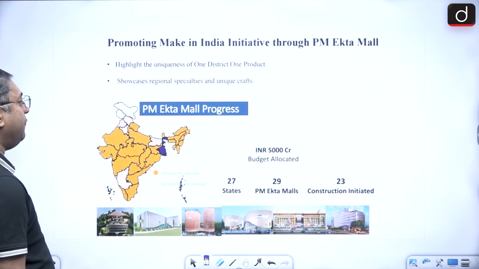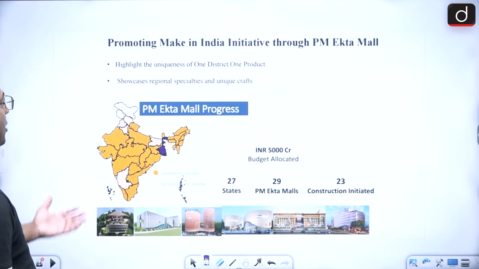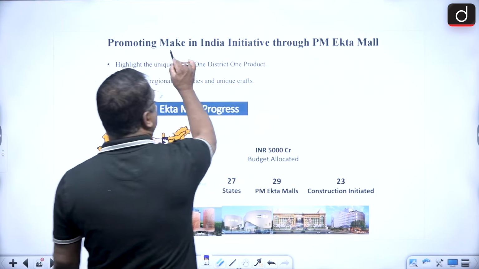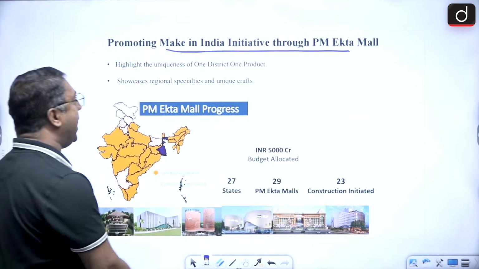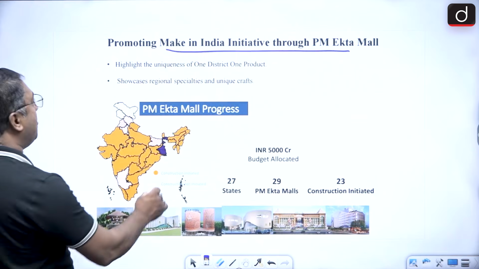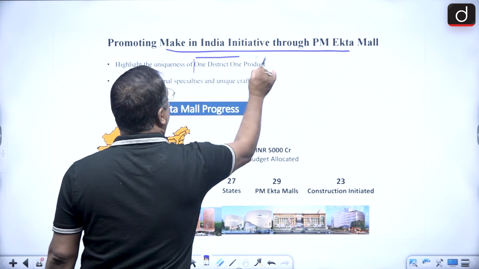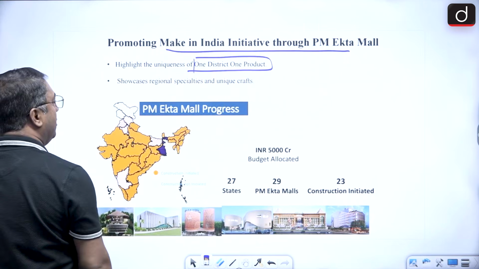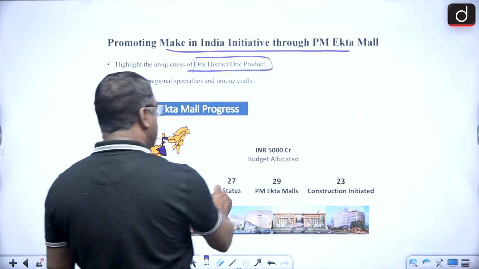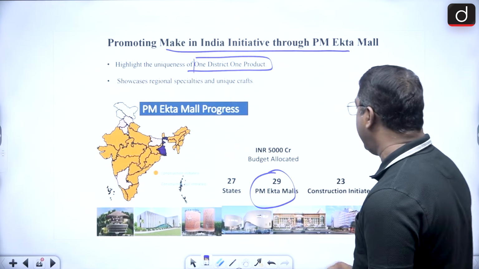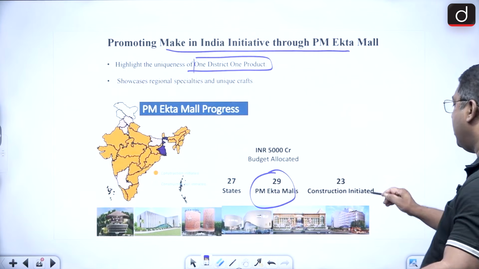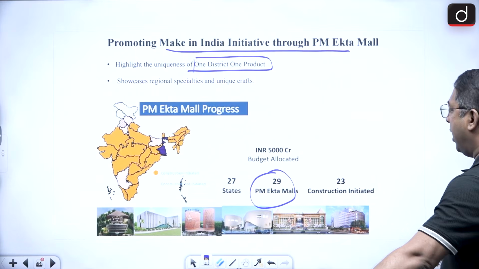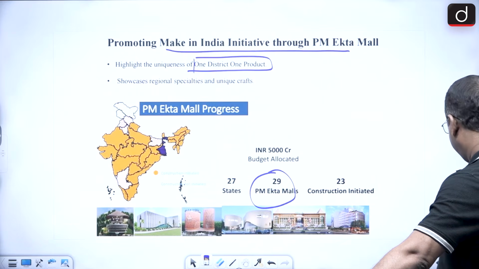It is basically with regard to logistics, and also promoting the Make in India initiative through the Pradhan Mantri Ekta Mall. And this Ekta Mall, its highlight is what? One district, one project. And 27 states, 29 Pradhan Mantri Ekta Malls, and 23 construction has been initiated. Okay.